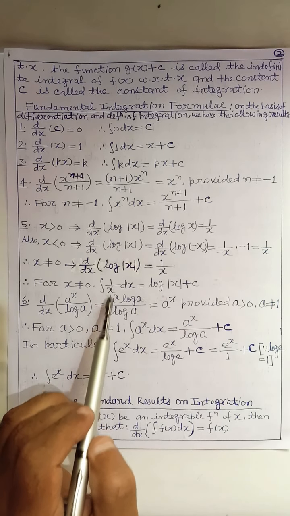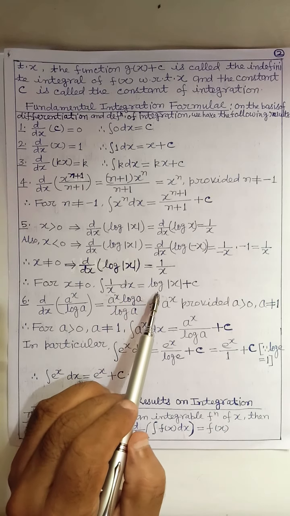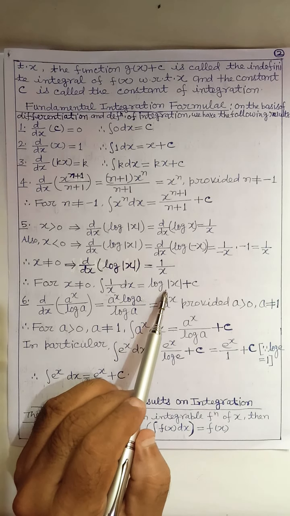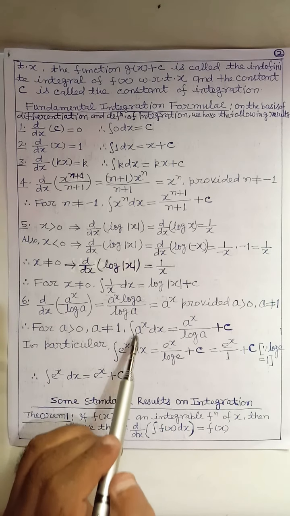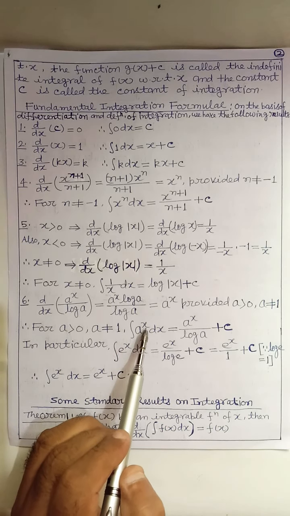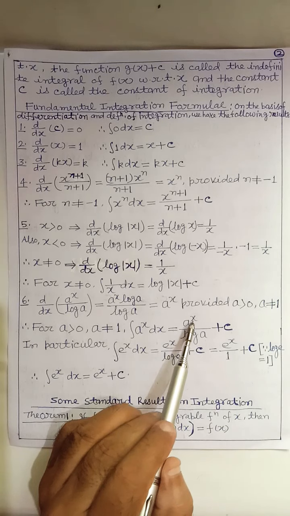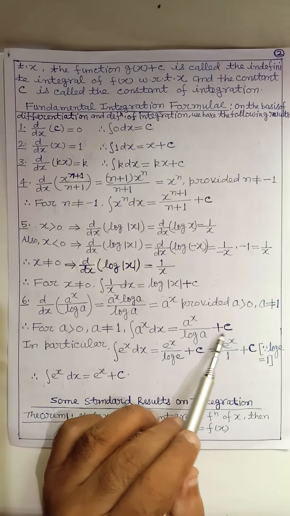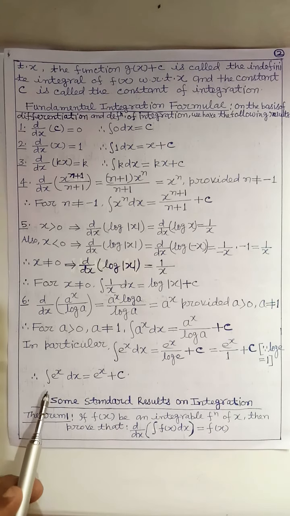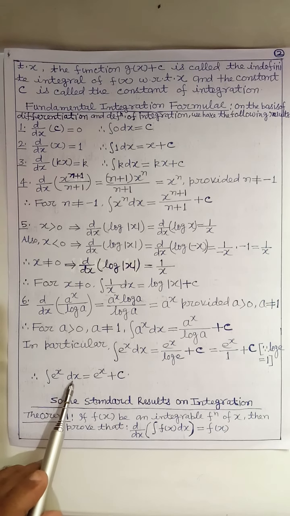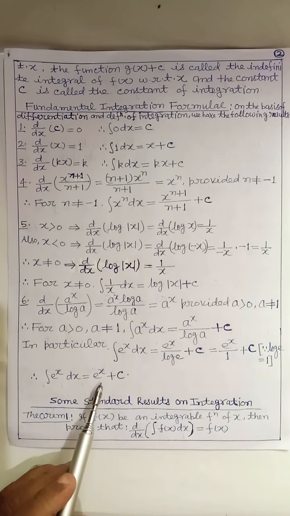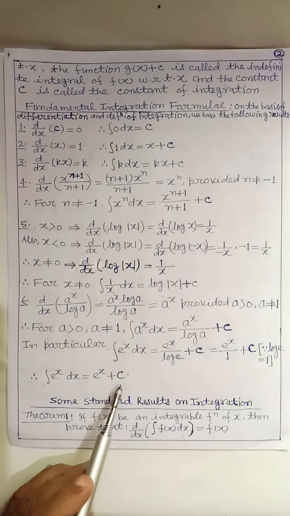Integral of 1 by x dx equal to log of mod x plus c. Integral of a to the power x dx is equal to a to the power x by log a plus c, and integral of e to the power x dx equal to e to the power x plus c.